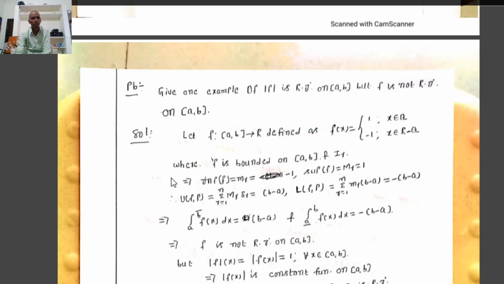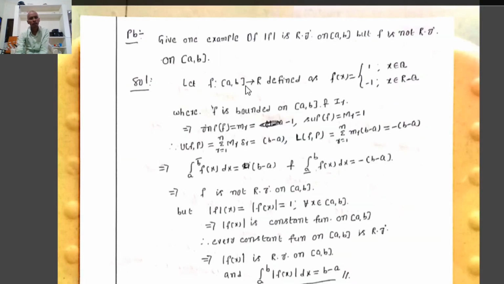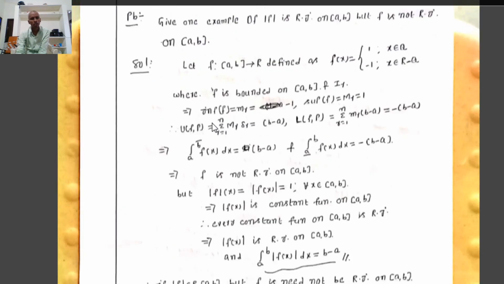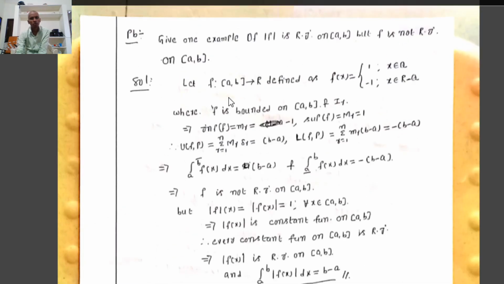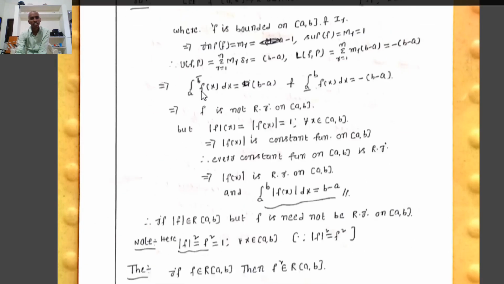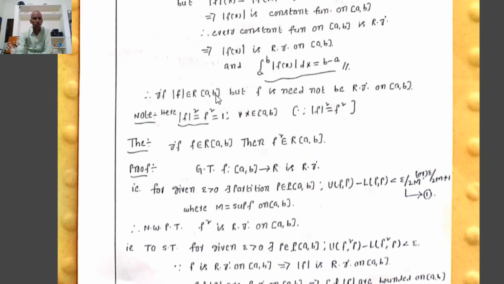Therefore we conclude that if f is Riemann integrable on closed interval a, b, then automatically mod f is Riemann integrable on closed interval a, b, but the converse need not be true. That is, if mod f is Riemann integrable on closed interval a, b, f need not be Riemann integrable on closed interval a, b, where we know mod f square equals 1 for all x belongs to closed interval a, b.